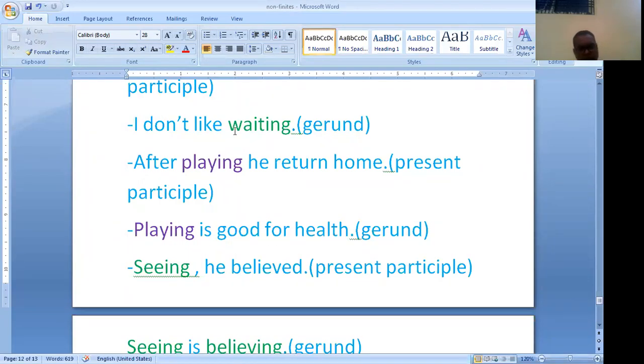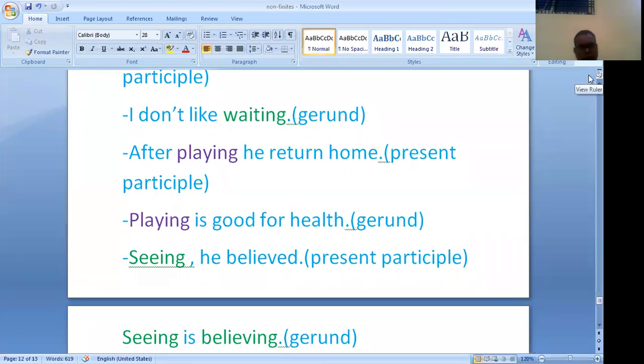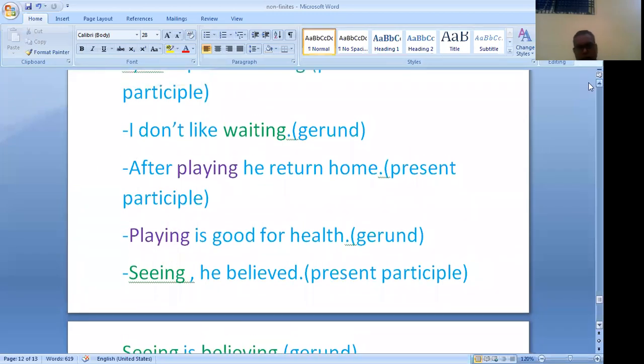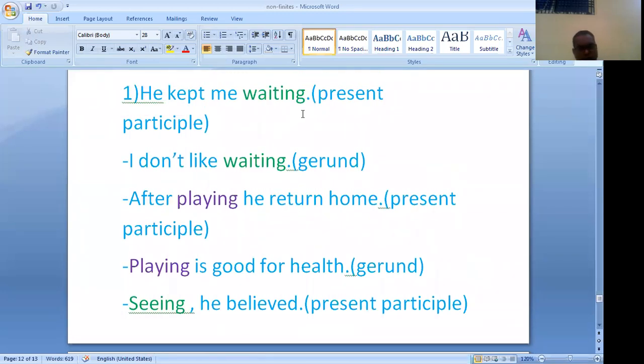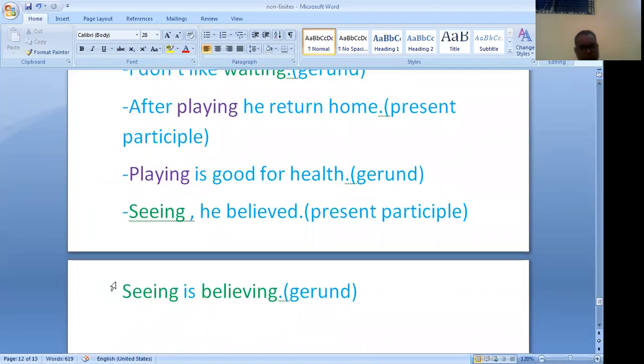Again, waiting, gerund. He kept me waiting, present participle, adjective. Waiting, noun, gerund. Playing, present participle, adjective. Playing, gerund, noun. Seeing, he believed, adjective. Seeing is believing, gerund, noun.